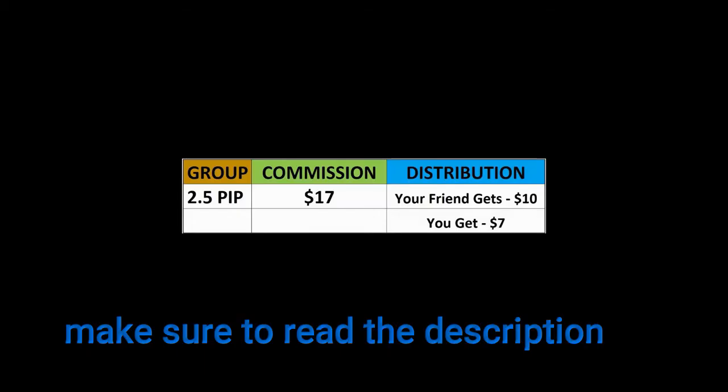When your sub-IB friend's client trades one standard lot in 2.5 pip account, your friend gets $10, then you get $7. When your sub-IB friend's client trades one standard lot in 2 pip account, your friend gets $7, and you get $5.